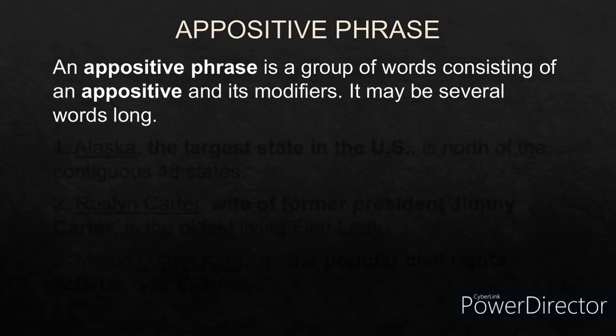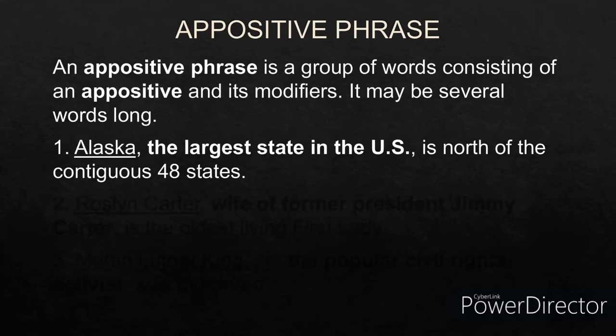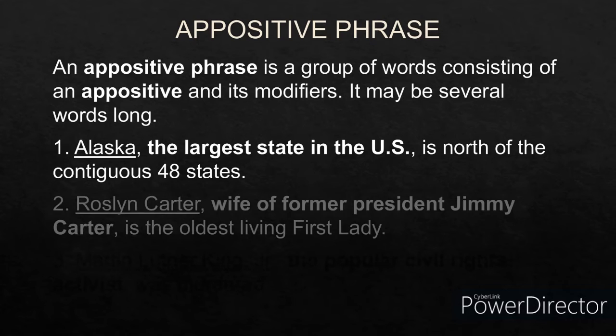Now, what do you mean by an appositive phrase? An appositive phrase is a group of words consisting of an appositive and its modifiers. The only difference between an appositive and an appositive phrase is that it may be several words longer. For example, Alaska, the largest state in the US, is north of the contiguous 48 states. So Alaska is described as the largest state in the US. So the largest state in the US becomes an appositive phrase.